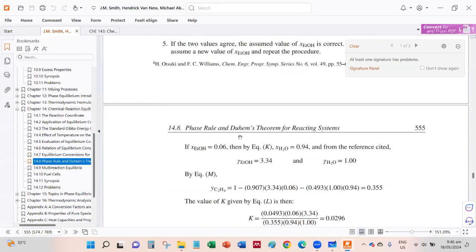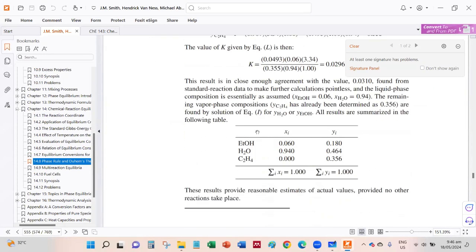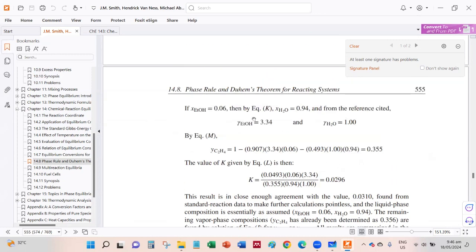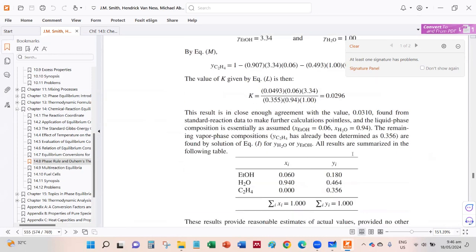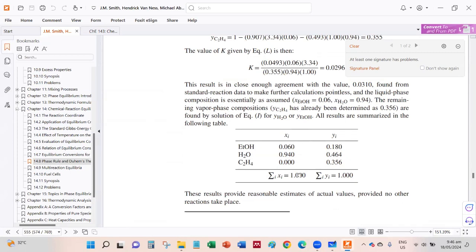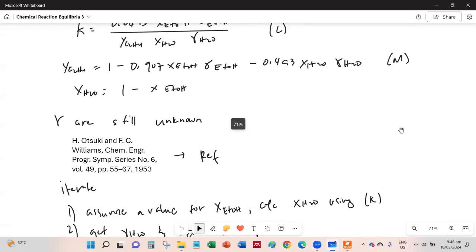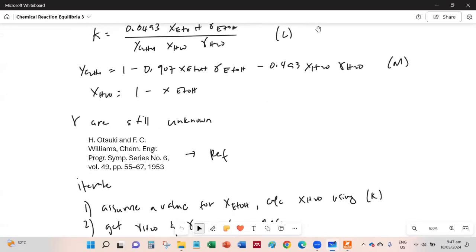So this is the procedure. This is the answer in the book. So notice that for ethylene, we assume that there is no liquid composition, and then we also have the mole fraction in the vapor phase, and this should sum to 1. So this is the answer, but we don't have the reference to calculate the activity coefficient. So with that, we will stop there and proceed with the next example.